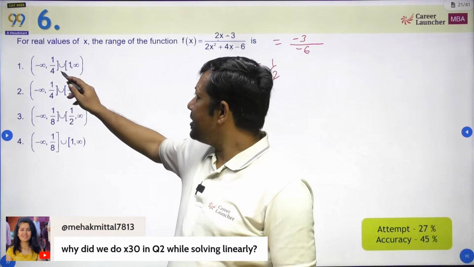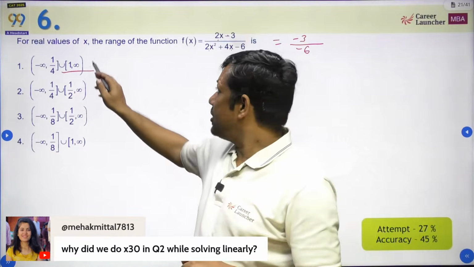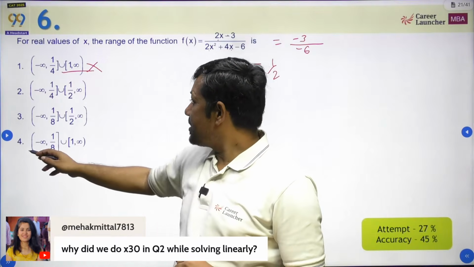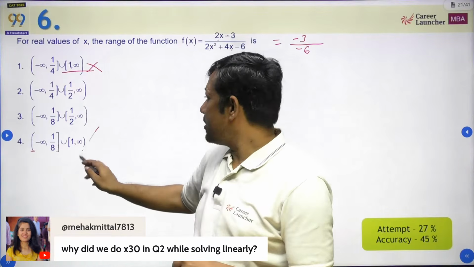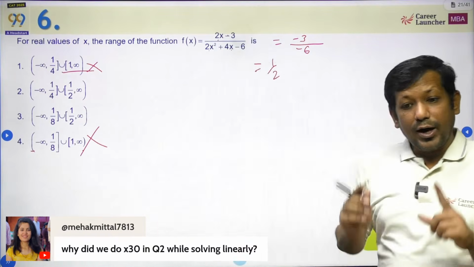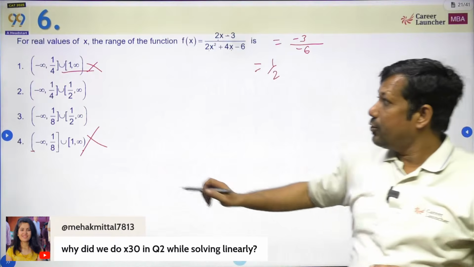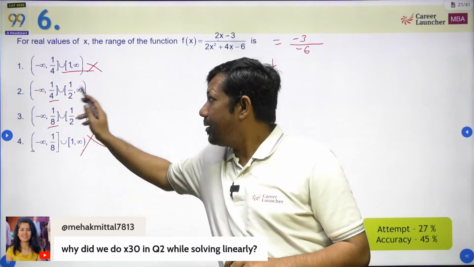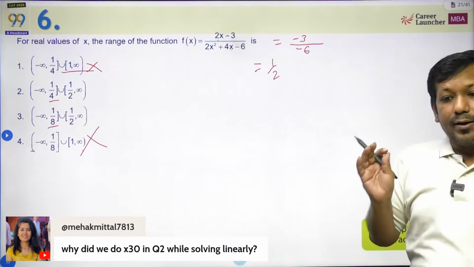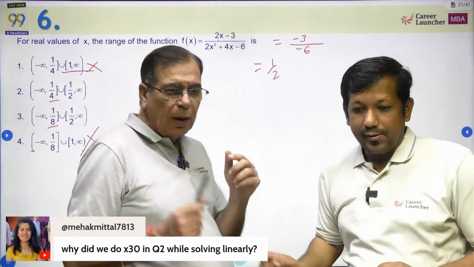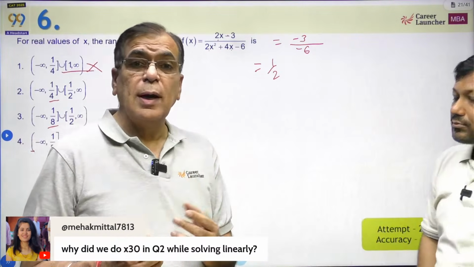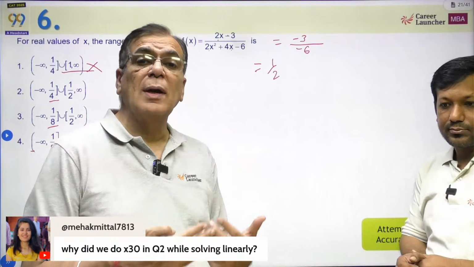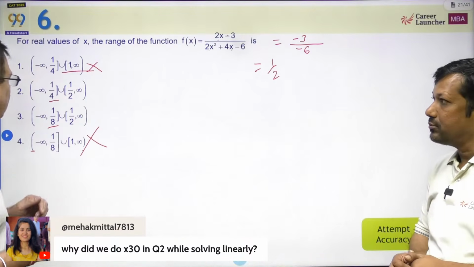This means 1 by 2 is not in this range. So this option is eliminated. 1 by 2 is not in this range either. So this option is also eliminated. Now I have already eliminated 2 options. Now I need to check with either 1 by 8 or 1 by 4. The thing you need to remember is, once you have eliminated 2 options, you don't look at the commonality between the 2 options, but look at the difference between these 2 options.